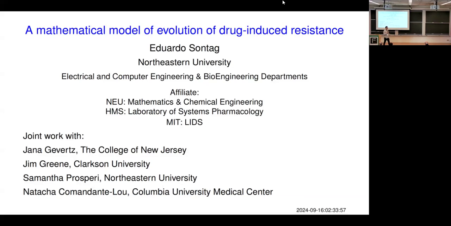Okay. So anyway, our first speaker is Eduardo Sontag, who will give us a very interesting talk about a mathematical model of evolution of drug-induced resistance.